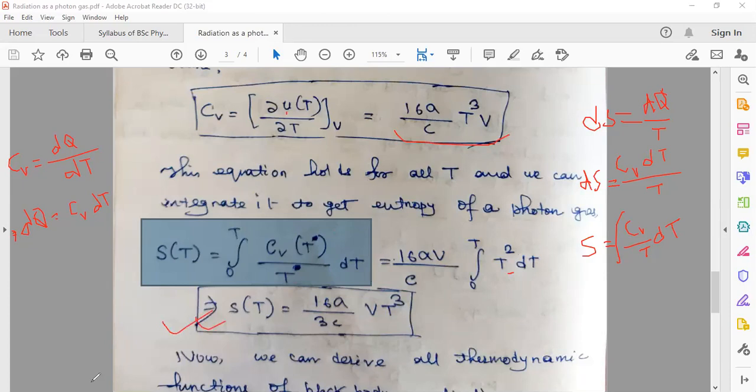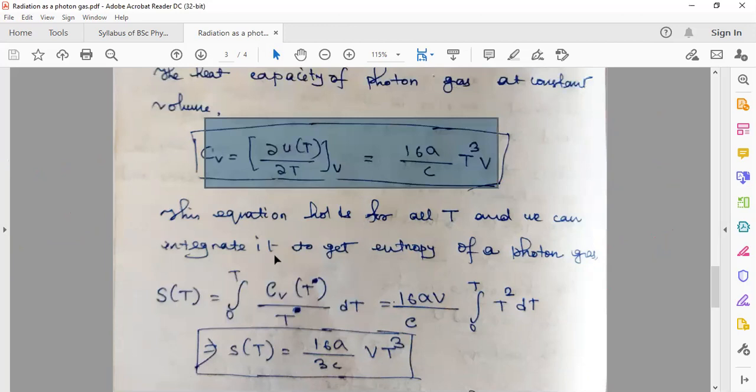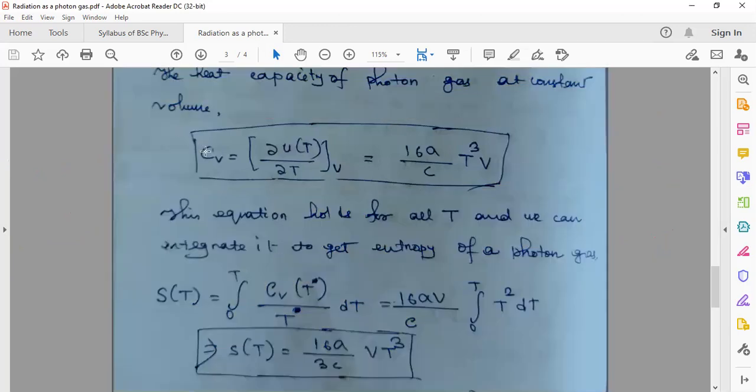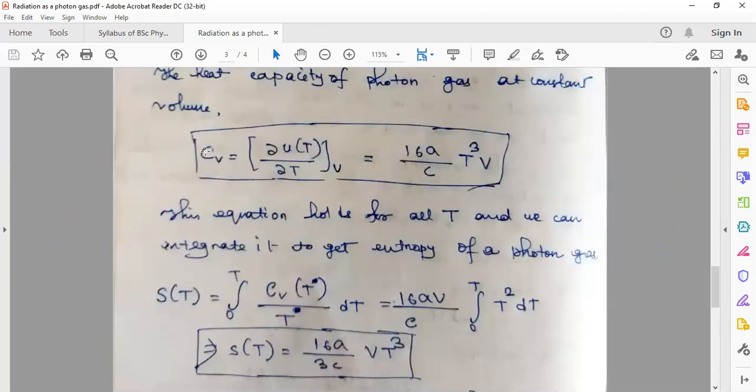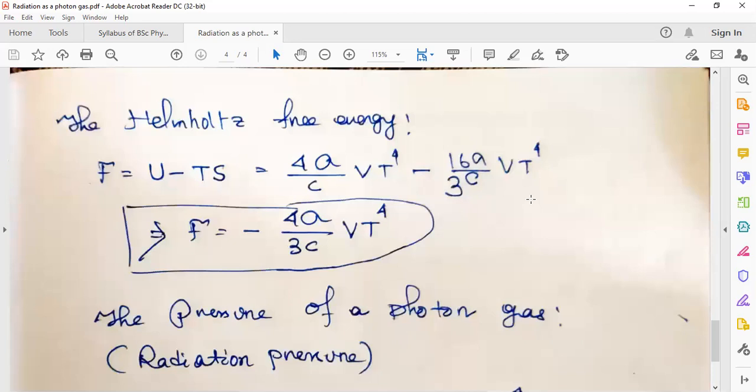Okay, so I hope you understood how entropy is calculated. Just remember this formula. Substitute the value of cv, and we can calculate entropy. So that is another thermodynamic function. We have calculated the specific heat, or heat capacity, and then entropy. Now we can derive the Helmholtz free energy.